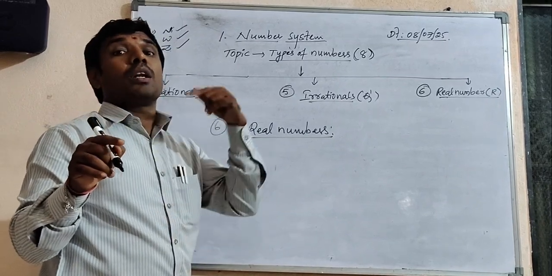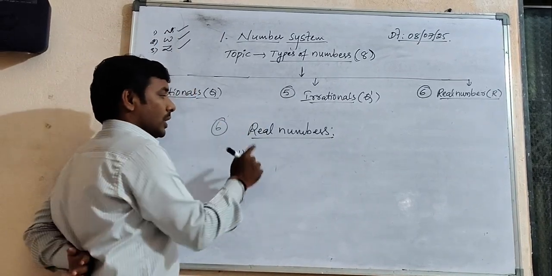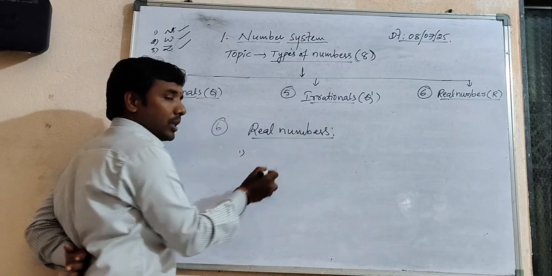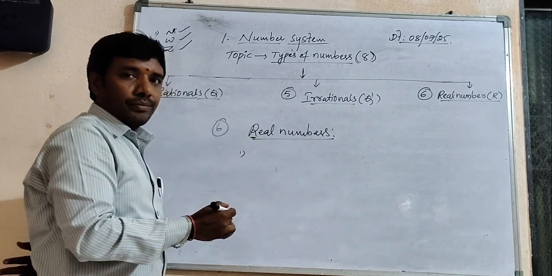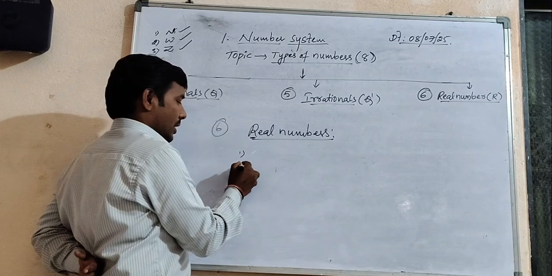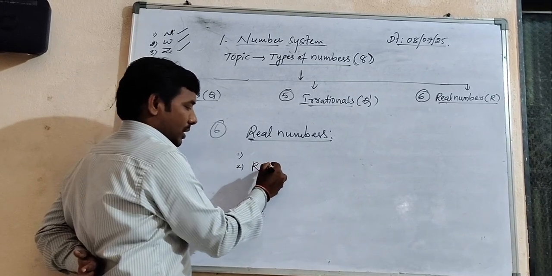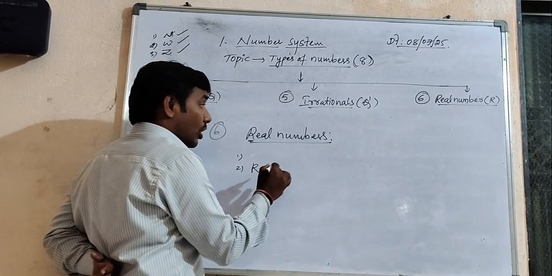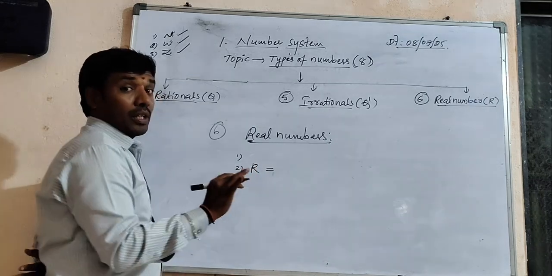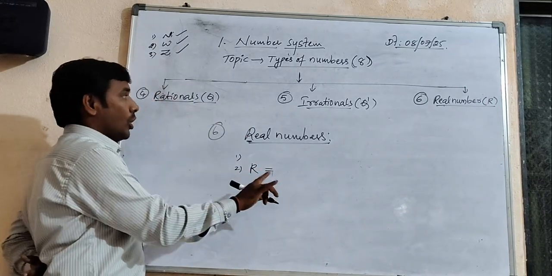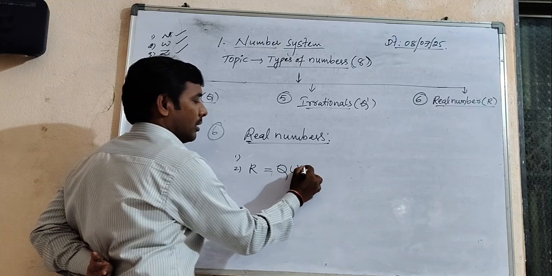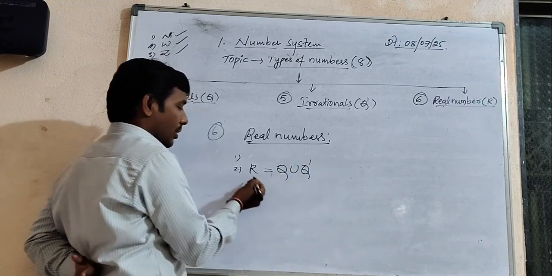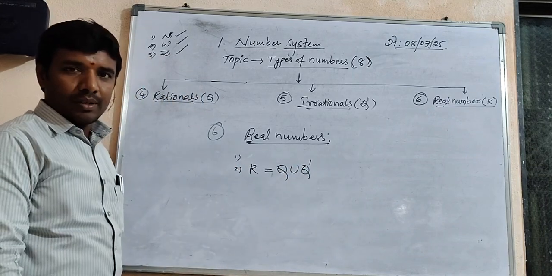That's why real numbers are denoted with only the beginning letter, that is R. Second, real numbers are nothing but the combination of rational numbers and irrational numbers. Very simple.